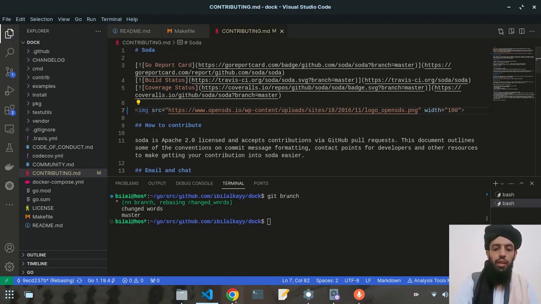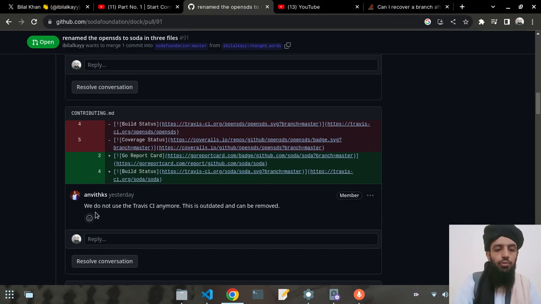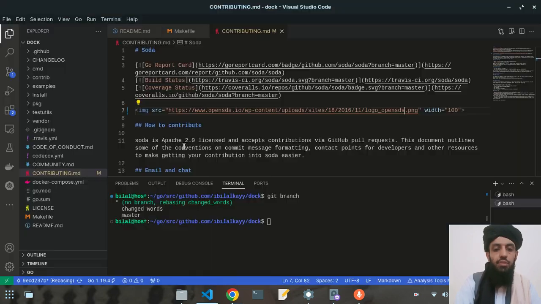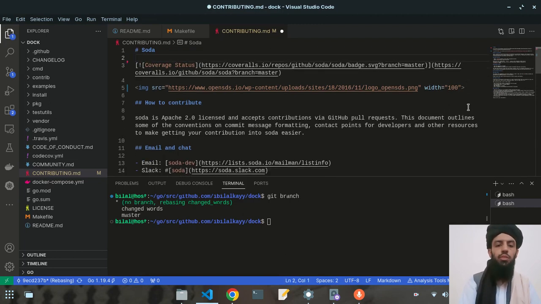All right, and now once it is done, let's scroll down, and you can see here that we do not use the Travis CI anymore. This is outdated and can be removed. So go report card and build status. So where is go report card? This is go report card and build status. He said that we don't need it, so let's remove this. All right, so let's remove it. There is no need for it.